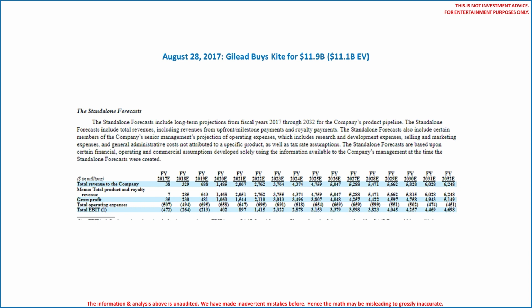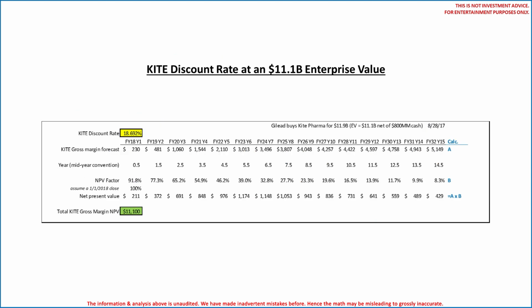With roughly $800 million cash in the bank, the enterprise value was about $11.1 billion. Now yes, technically KITE was not a commercial stage biopharma when acquired but had an active PDUFA date within 3 months. KITE Management provided Gilead this 15-year financial forecast with these gross margin projections by year. The resulting discount rate comes to 18.692%. Again, this analysis assumes no terminal value.